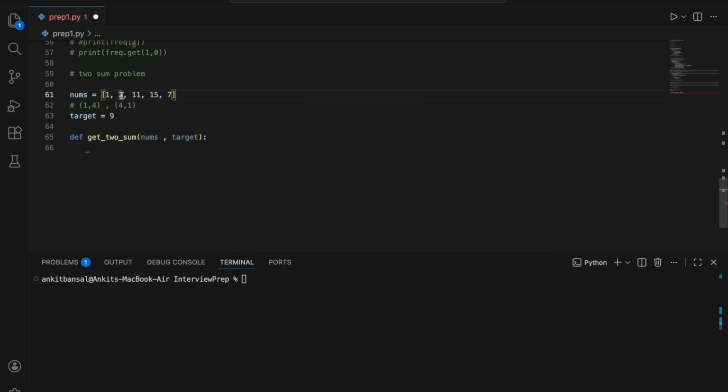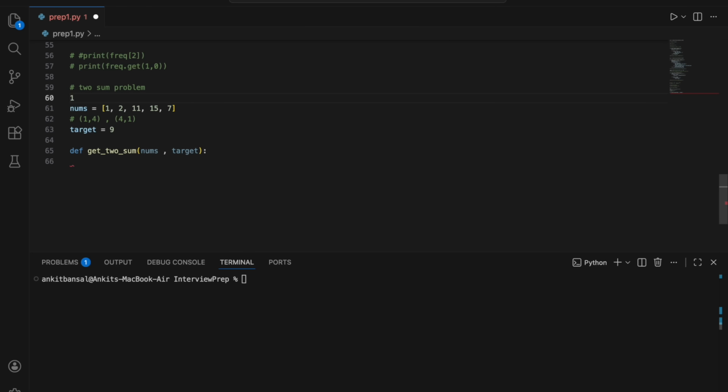Now when I'm at 2, I will have stored somewhere in a dictionary that I have seen 1 already. Then I will check what is required to get 9. So what is required to get 9? 7. So 2 is there, I need 7, and I will store 1 somewhere. So let's say I have a dictionary where I have stored that 1 is there at index 0. So this is my dictionary. After the first loop, I will store this. Let me add a comment that 1 is there at index 0. I will store it.